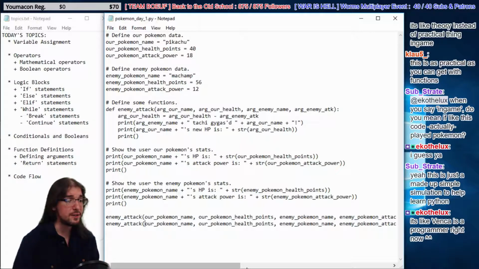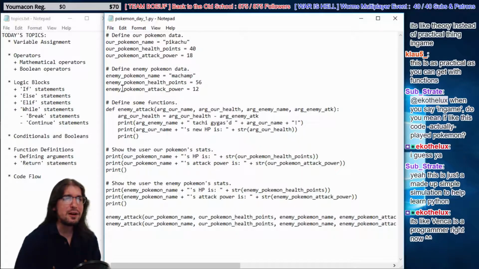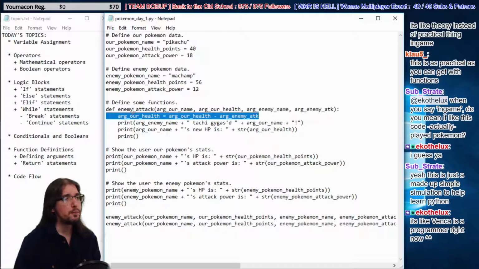Okay, so we have some kind of bug here. All right, here's our problem. Just like the function can't access data from the outside, we can't access our Pokemon's name unless we get passed it in as an argument. It also can't change data on the outside. So we say right here Pikachu's health gets lowered. That's the line where his health's supposed to get lowered. But when the function ends, nothing has changed, because all this only happens inside the function. What happens in the function stays in the function, right? It's like Las Vegas.